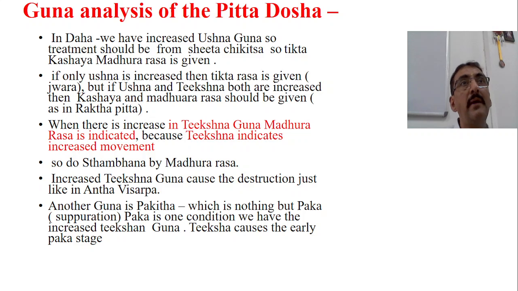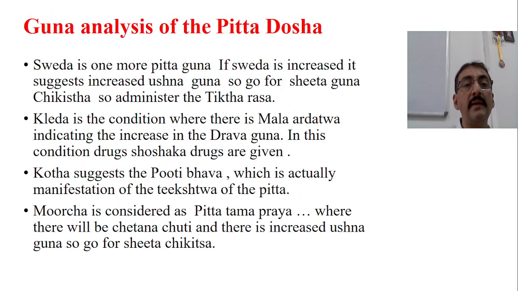Another Guna which is Atma Guna of Pitta is Paka, which is nothing but suppuration. Paka is one condition where we have increased Tikshna Guna. Why did Paka occur? Paka occurs because of Tikshna and Ushna both. So Tikshna causes an early Paka stage.